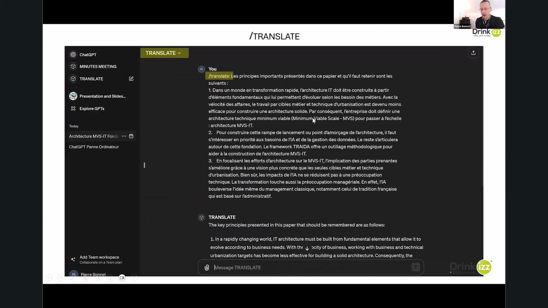And then now in the prompt, I am in the assistant Translate. I use the instruction /translate, I give the text, and I obtain directly the translation. This is super productive, because rather than each time explaining to ChatGPT, I want you to translate blah, blah, blah, I use just the instruction /translate, and the job is done.